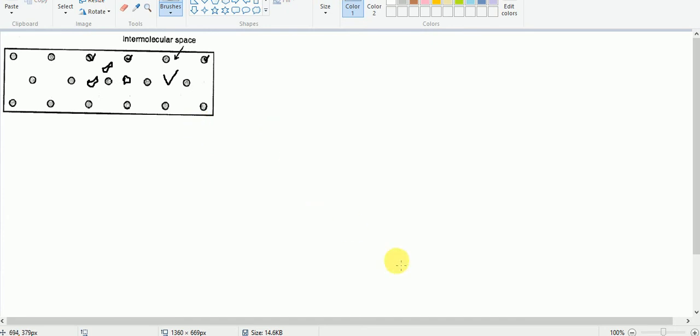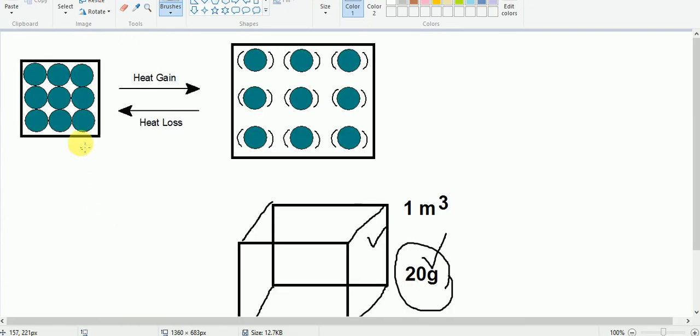And see, in the other case, let us say this is a parcel of air or an object. When the temperature of this parcel of air is rising, then it will be expanded. The volume will be expanded in this way. Let us say this is the previous one. After heating, the volume of the parcel of air is expanded, and that is why we find more space, more intermolecular space.